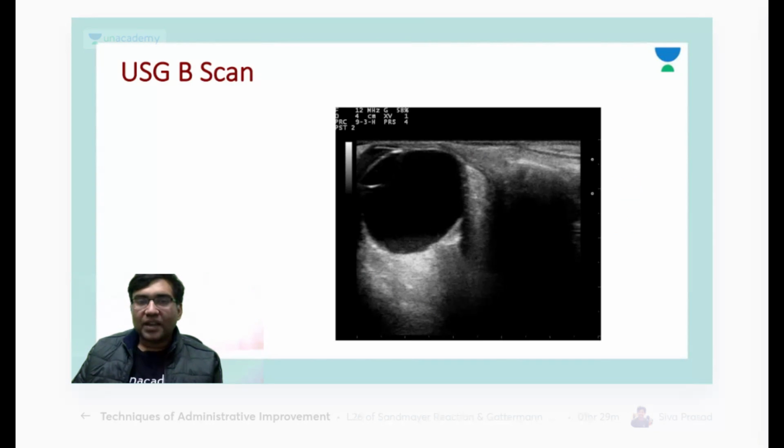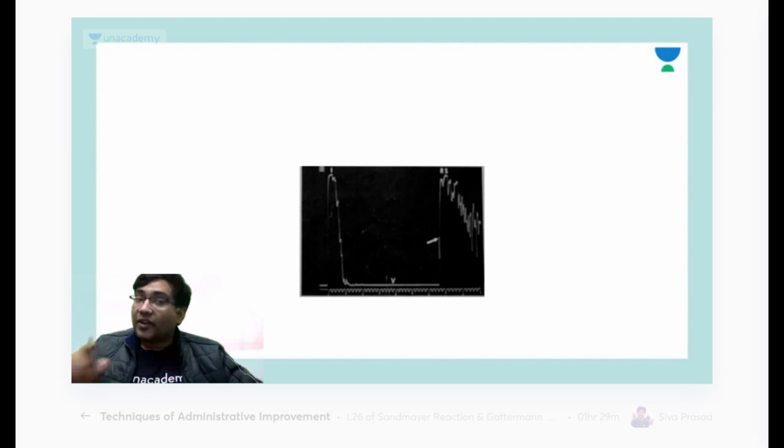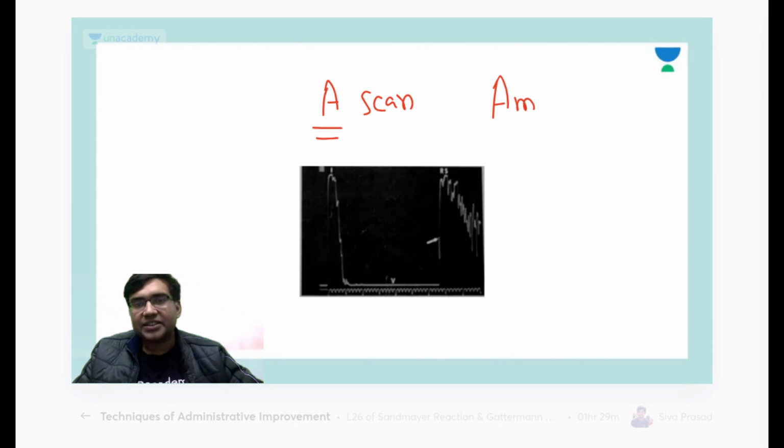So whenever we talk about the ultrasound B scan, what is the meaning of B here? B means brightness scan, where you see various shades of gray and white. Now when you have a B scan, you always in the same machine have an A scan also. What is the meaning of A? A means, very good Avinash, welcome to the session, it is the amplitude scan.